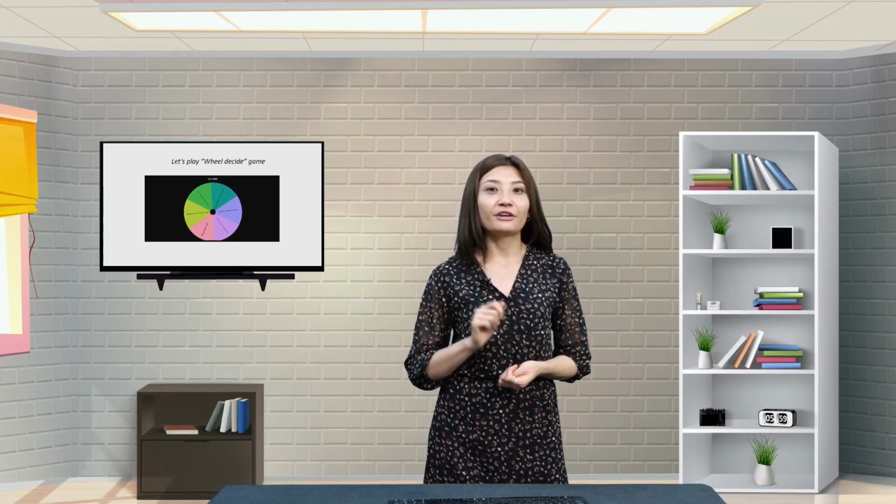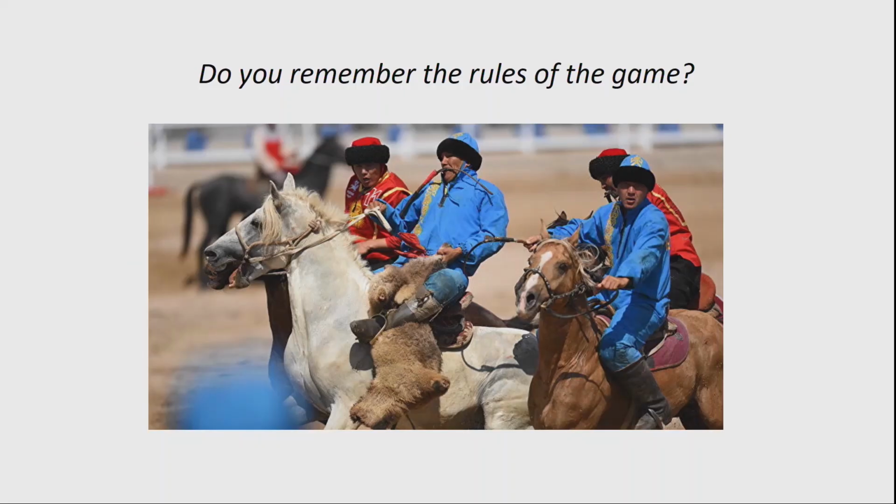You have the same number of scores in both groups, and the result is draw. And I see that you remember the information about Kökbörü. But do you remember the rules of the game? According to the rule of the game, so how many players can enter the game at a time? Right, 4 players. How to say the sentence? 4 players can enter the game at a time.